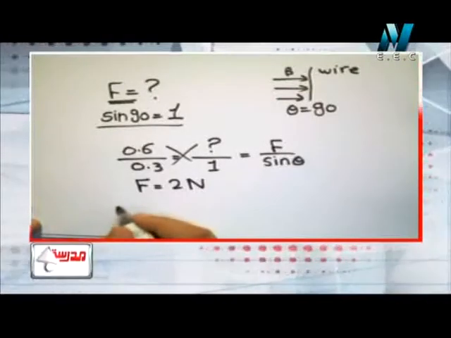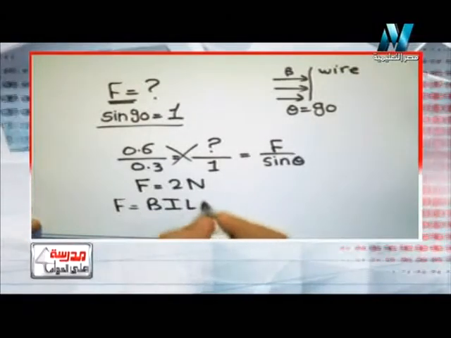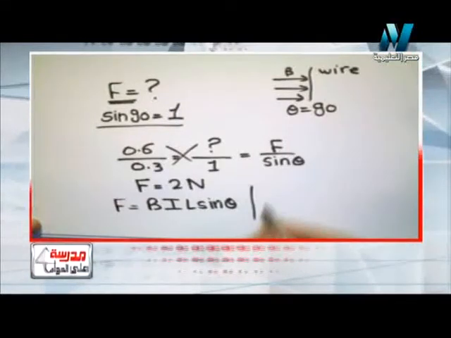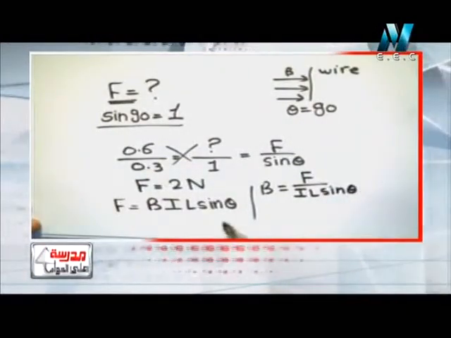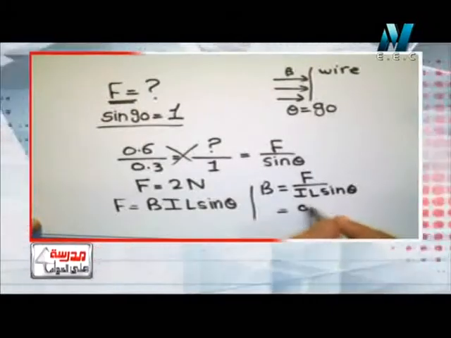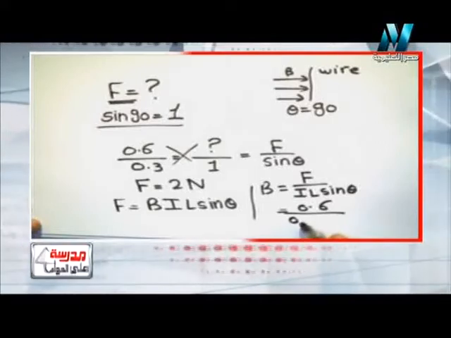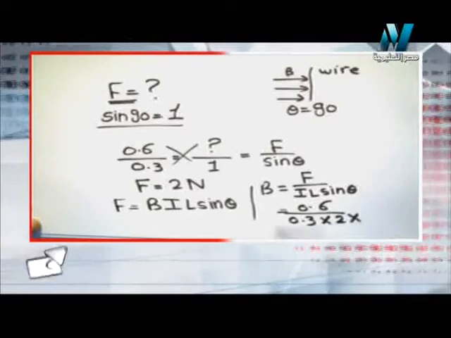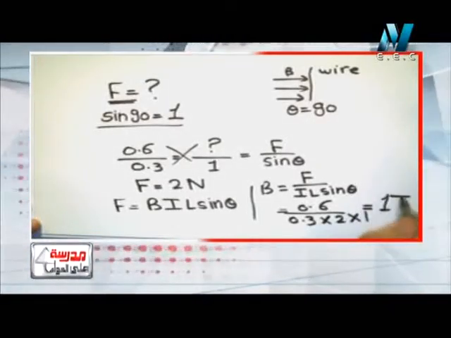Then he wants us to find B. We know that the law is F = BIL sine theta. So B = F over I L sine theta. If the force is 0.6, I is 2, sine theta is 0.3, and we know that the length of the wire is 2, so the answer will be 1 Tesla.